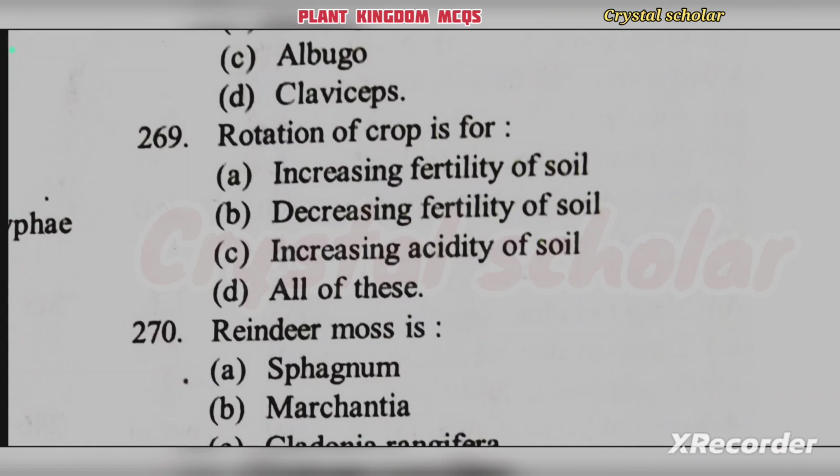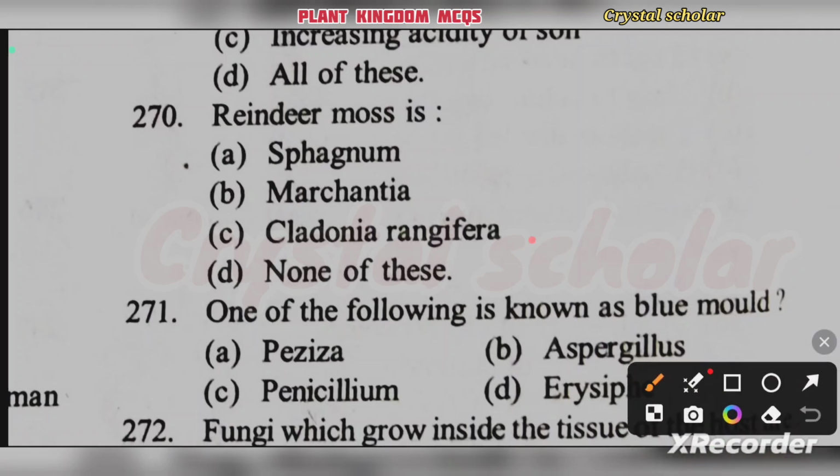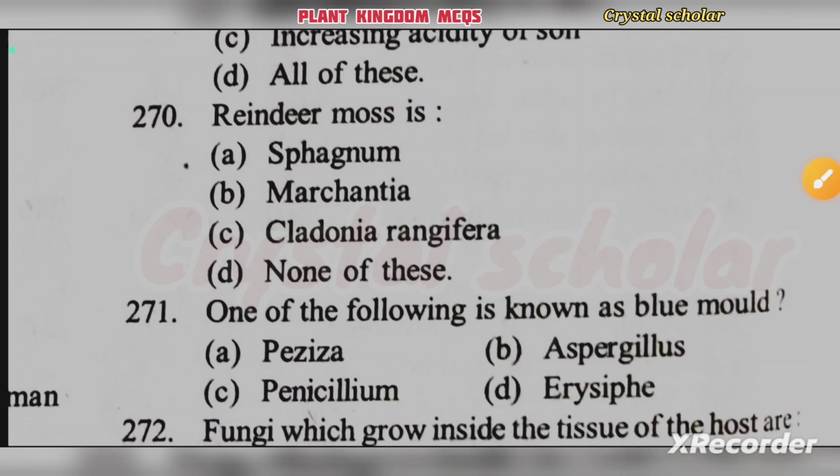Reindeer moss is Sphagnum, Marchantia, Cladonia rangifera, none of this. Cladonia rangifera. Okay, reindeer moss is Cladonia rangifera. Option C is your right answer.